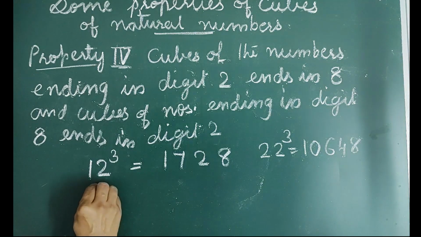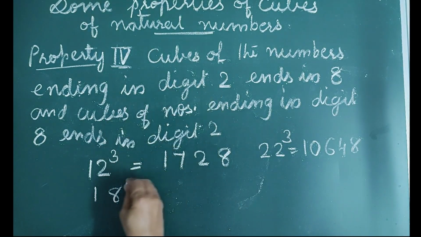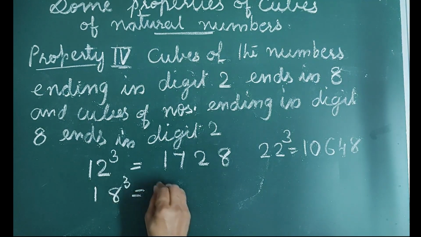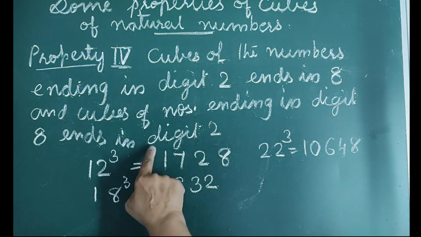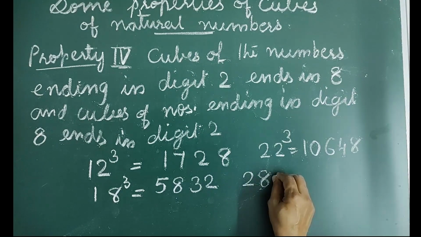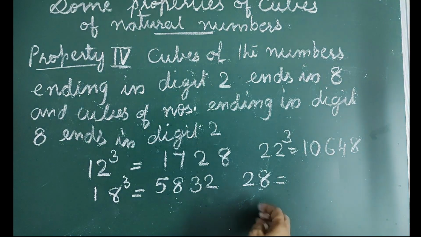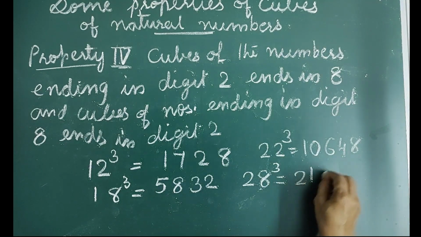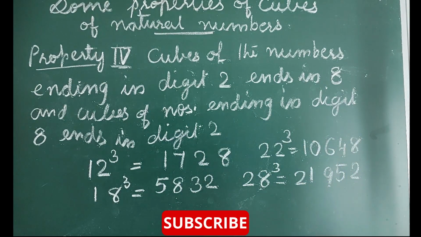For example, 18 is a number which is ending in digit 8 and the cube of 18 is equal to 5832, which ends in digit 2. 28 is also a number which ends in digit 8 and the cube of 28 is 21,952, which ends in digit 2.